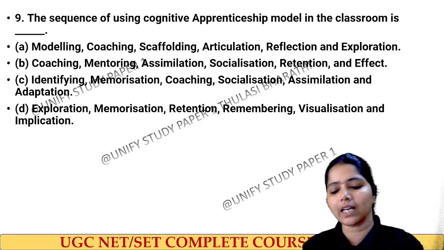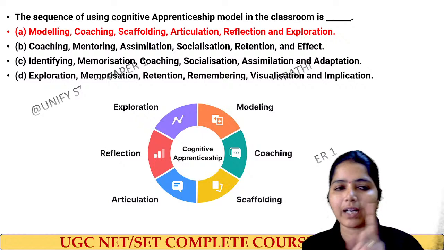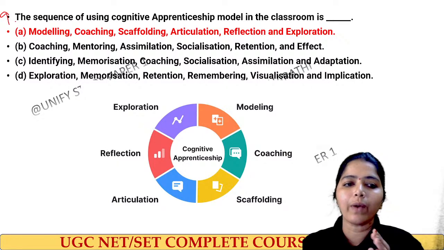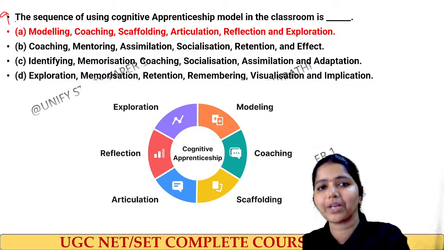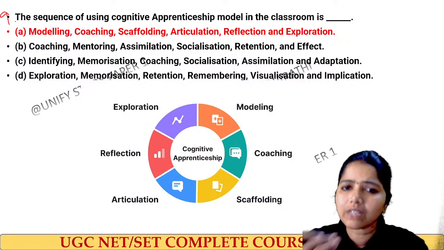Right. So the right answer for this question, question number 9, is option number 1, where we can model, coach, scaffold, articulation, reflection and exploration. What is the cognitive apprenticeship model?